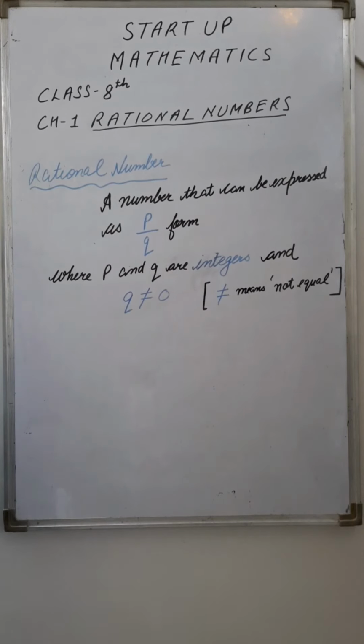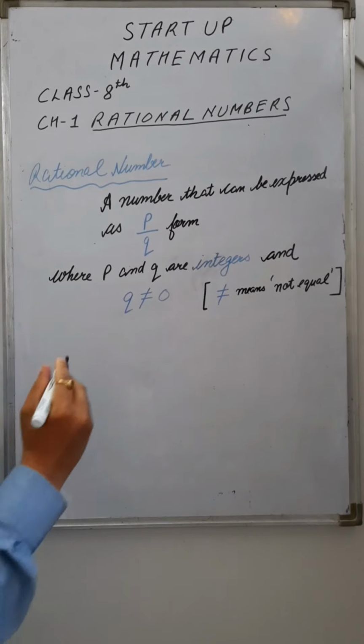कि हमारे नंबर सिस्टम में जिसको हमने एक्सटेंड किया है, why is there a need to extend our number system? The need to extend our number system arises when we have to divide two integers.